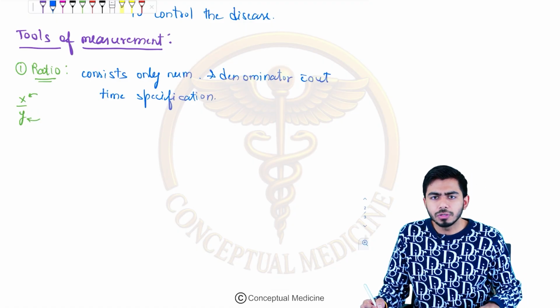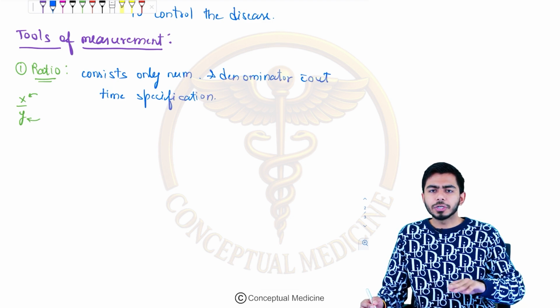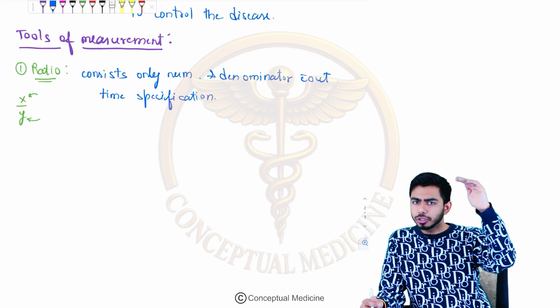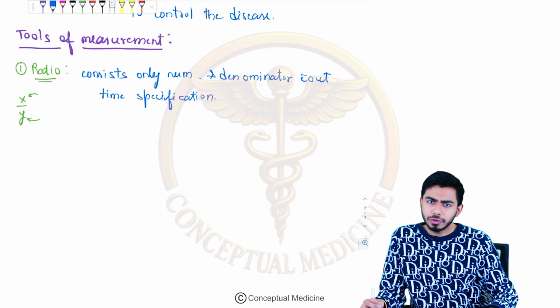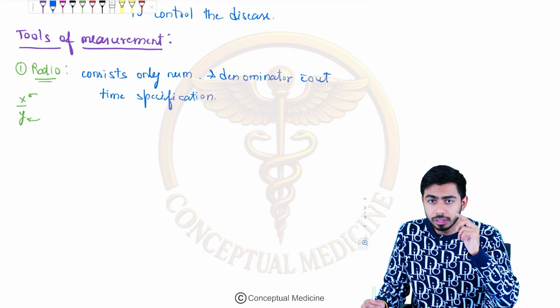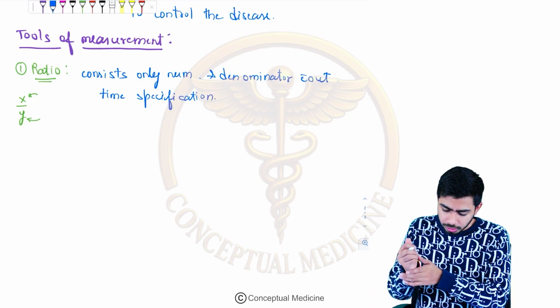But for now, in the ratio we are talking about a numerator and denominator with no relation between them and no specification of time. Very important for MCQ purposes as well.